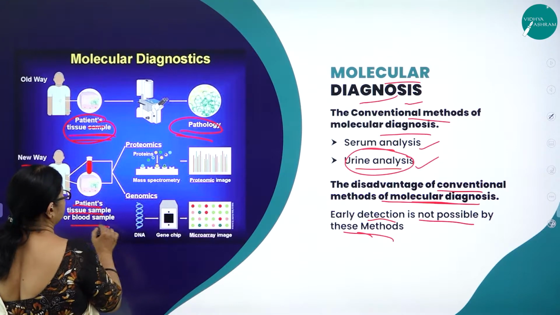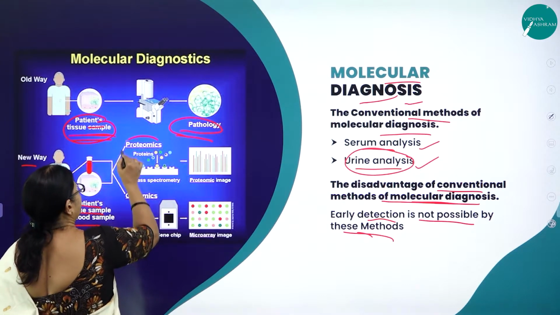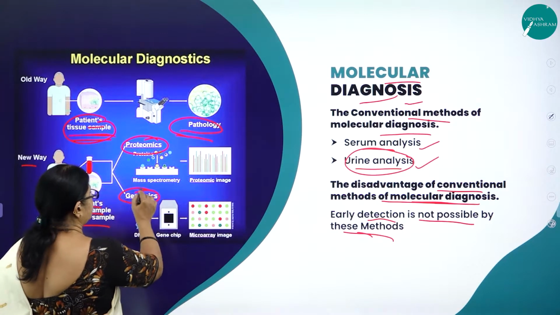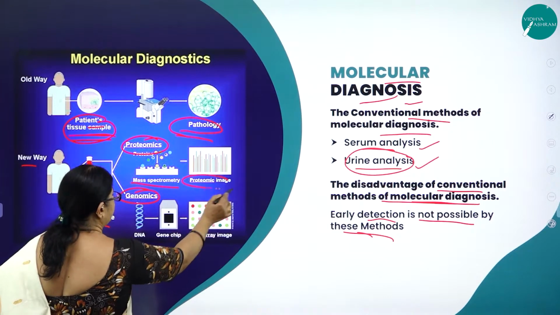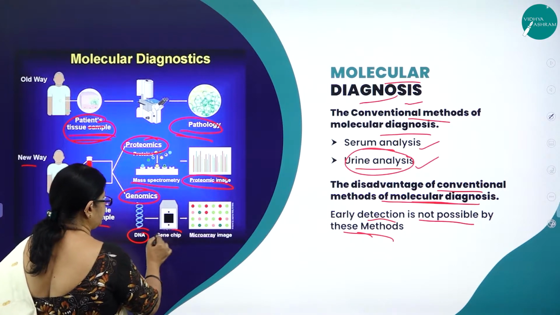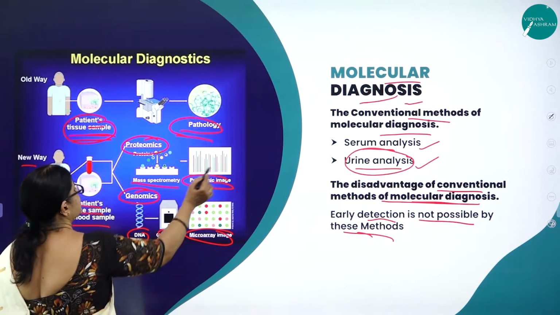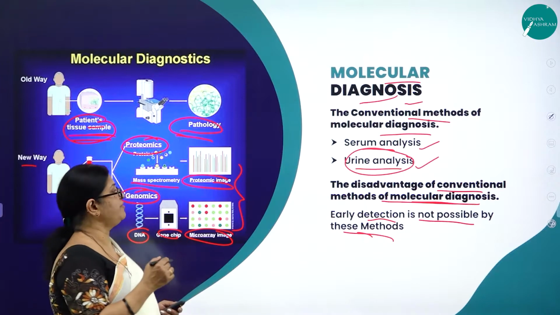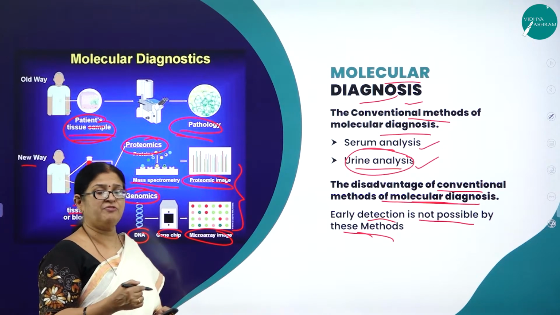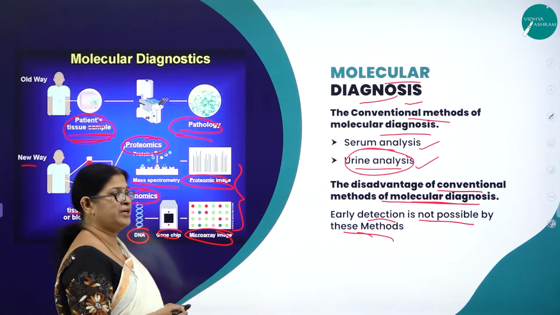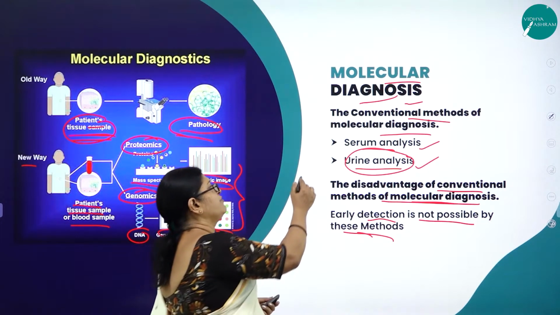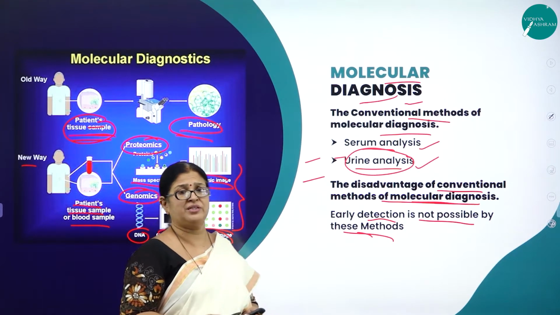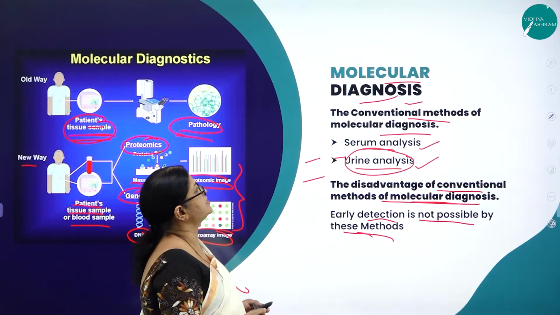A patient tissue sample or blood sample is taken, and proteomics and genomics are done. Then with mass spectrometry, we get a proteomic image. We also get the gene chip and the microarray image. So this is the modern method. The detection will be very fast when we implement the modern method of molecular diagnosis, compared to the conventional methods like blood analysis and urine analysis, which are the good old methods of molecular diagnosis.